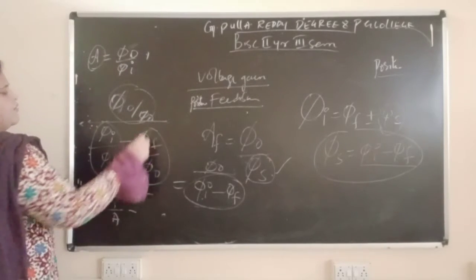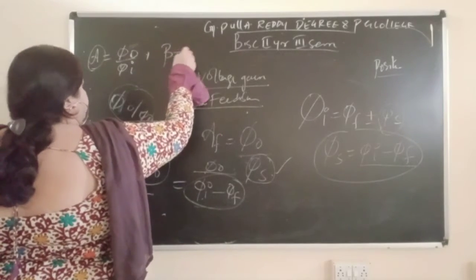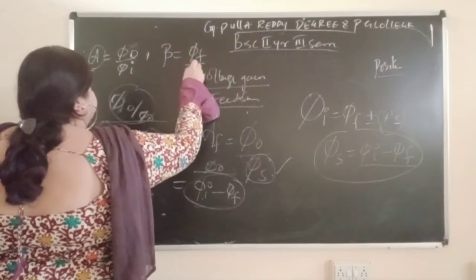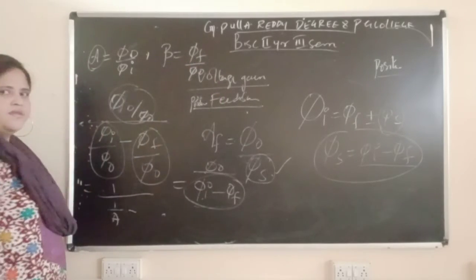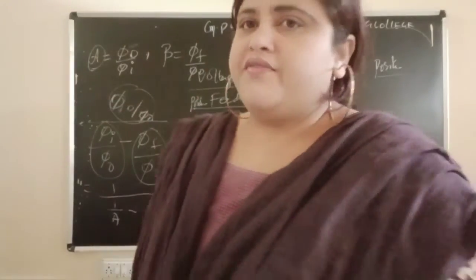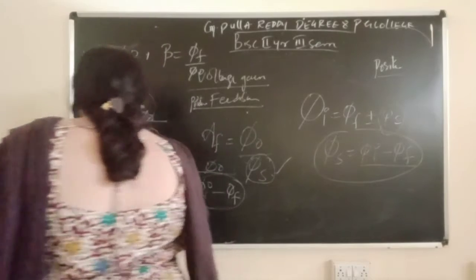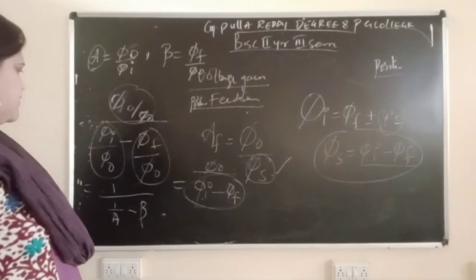What is phi f by phi naught? In our concept we have learned that it is nothing but beta. So I will substitute beta here.